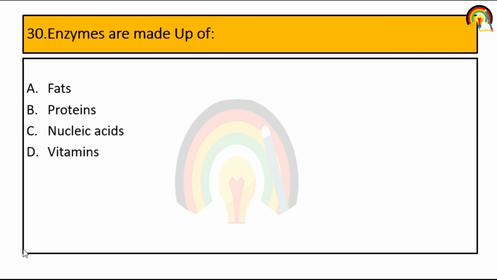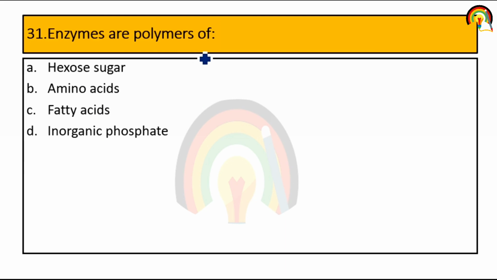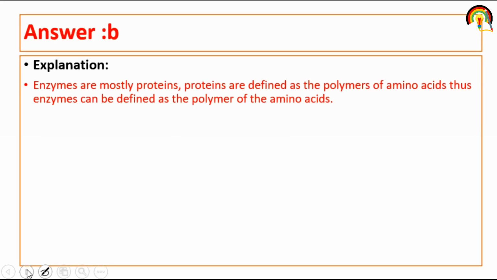Next, enzymes are made up of what? Enzymes are mainly proteinaceous in nature, and proteins are polymers of amino acids. So enzymes are made up of protein. Enzymes are polymers of amino acids.